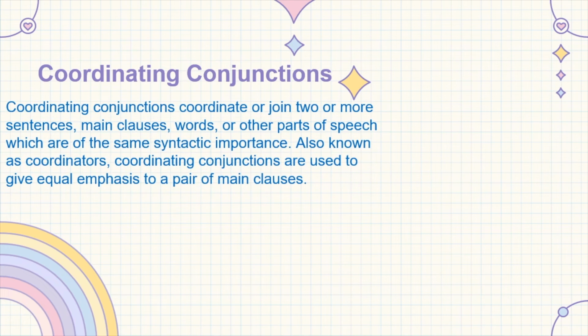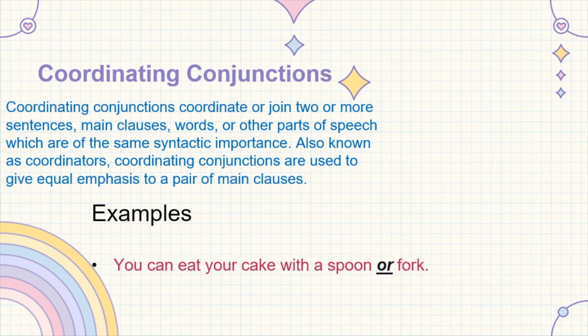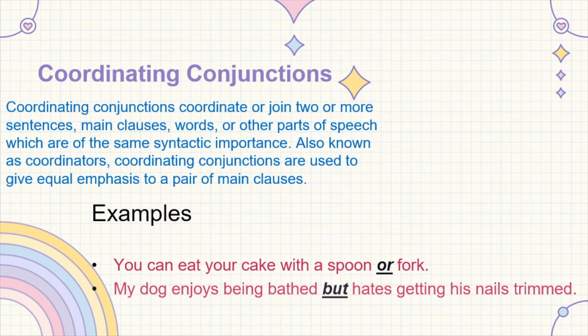Coordinating conjunctions coordinate or join two or more sentences, main clauses, words, or other parts of speech which are of the same syntactic importance. Also known as coordinators, coordinating conjunctions are used to give equal emphasis to a pair of main clauses.